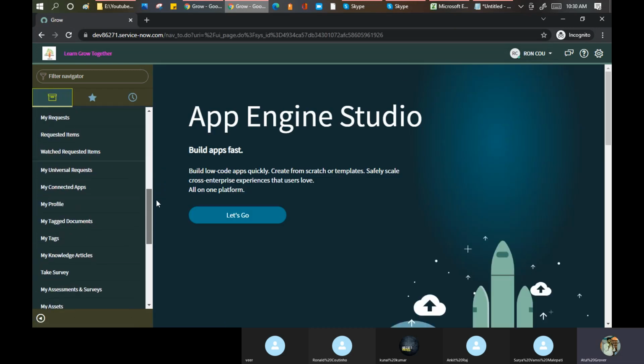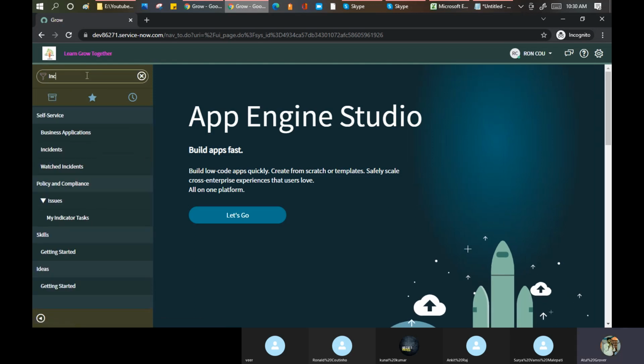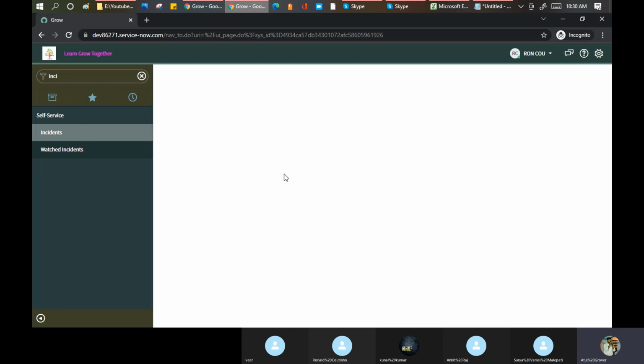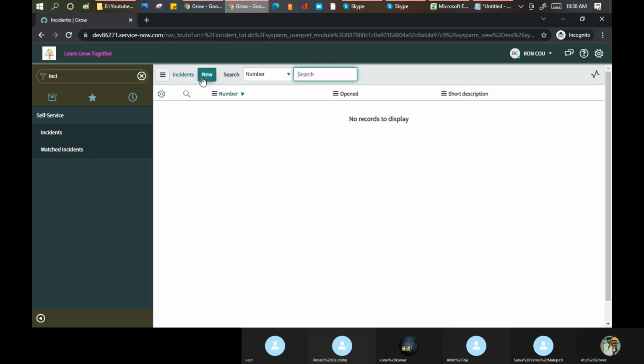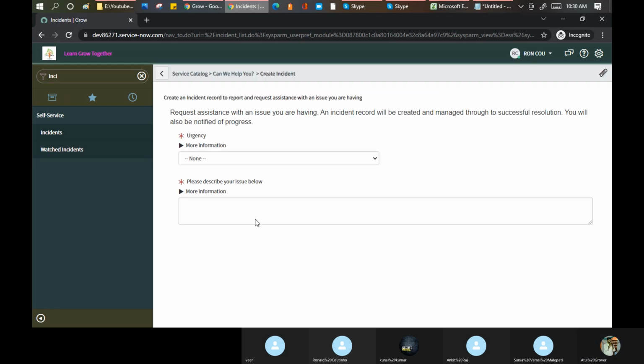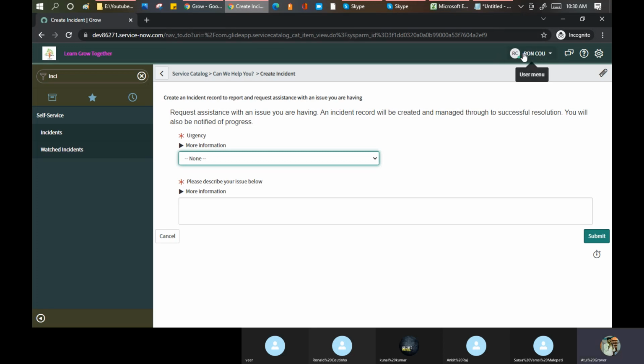Ronald is able to see only limited things. Let's see if he's able to raise an incident. He can raise an incident, but the view is a little different. Click on new. Only three options are there. This time Ronald is only an end user and doesn't have any license or role with him to perform other activities in the system.